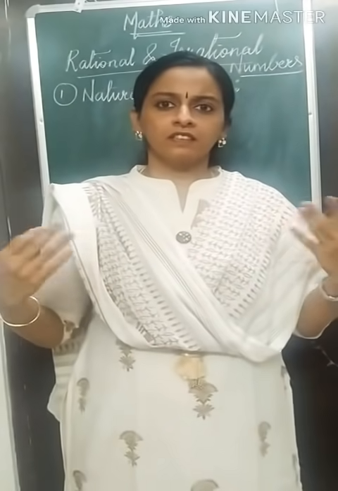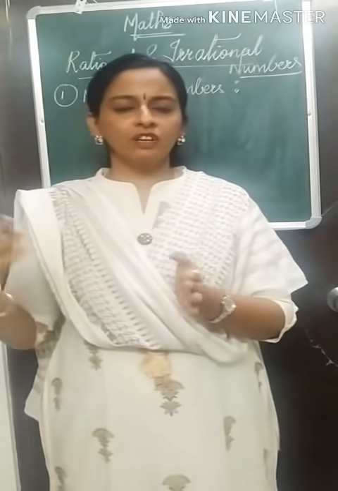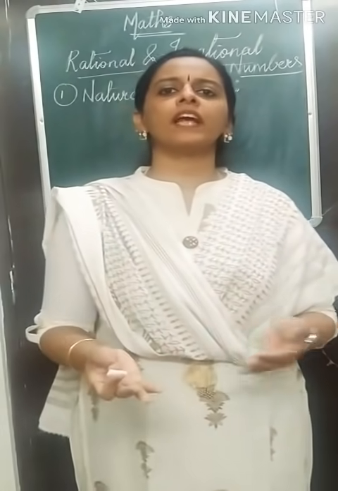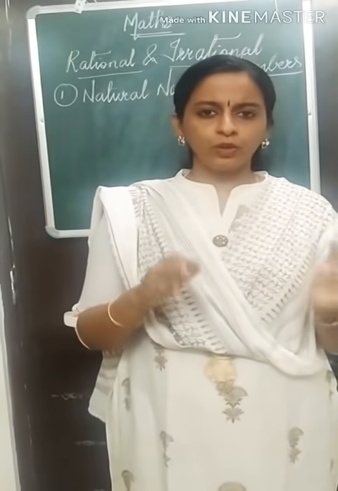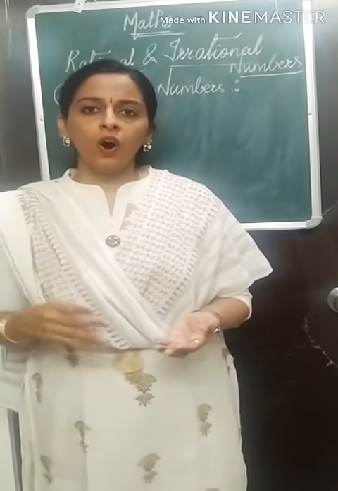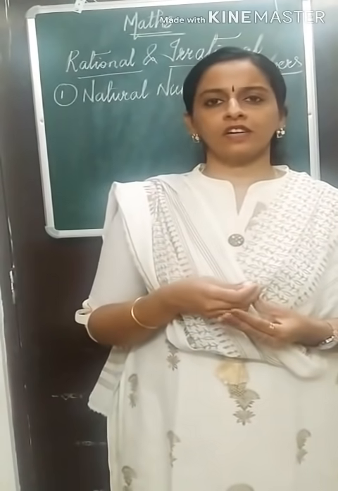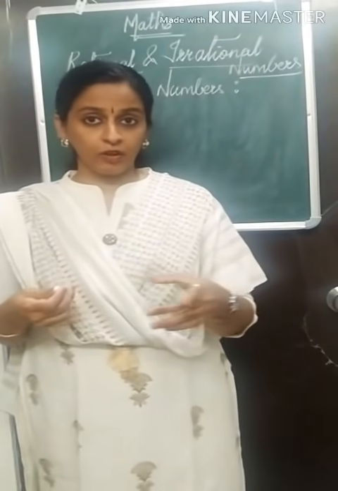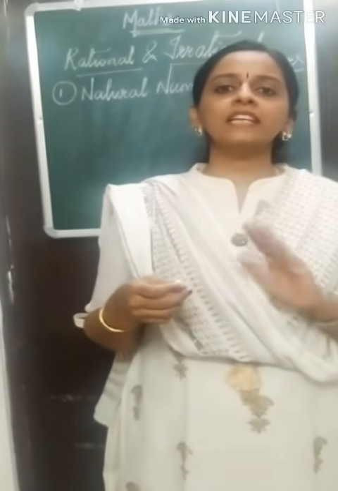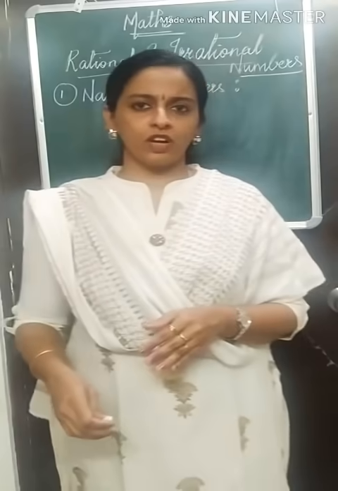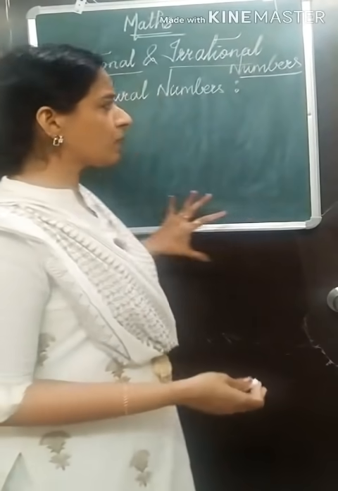Now, there is no one definition for natural numbers. We can explain it in any way. So, I want you to write it in this way. All counting numbers are called as natural numbers. You have to write in your book. All counting numbers are called as natural numbers. Counting numbers means which type of numbers?